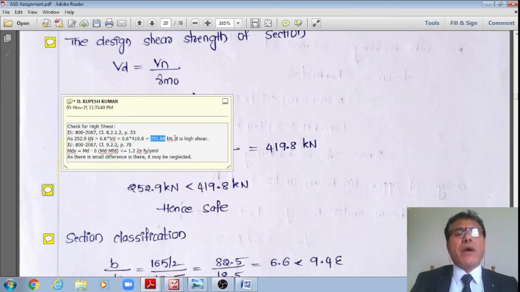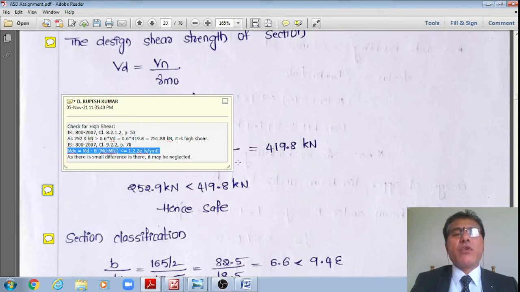However, this is technically a case of high shear, because the factored shear force is greater than 0.6 VD. Once it is a case of high shear, then as per clause 9.2.2, page number 70, the moment capacity is not MD but MDV, where MDV is equal to MD minus beta multiplied by MD minus MFD.